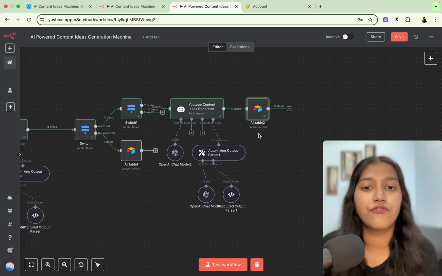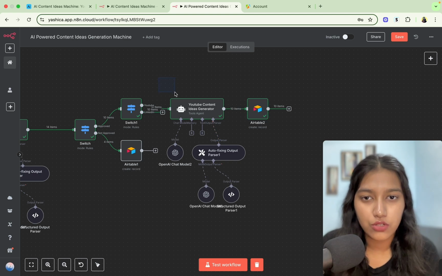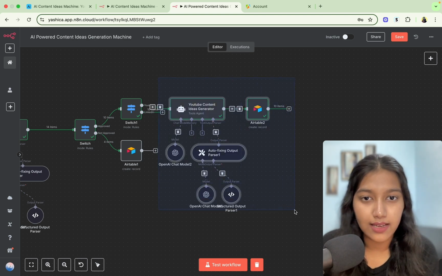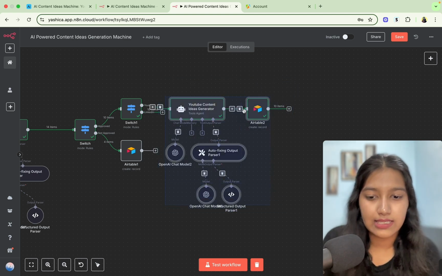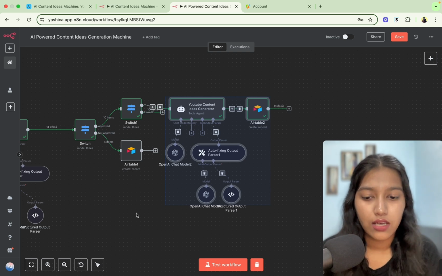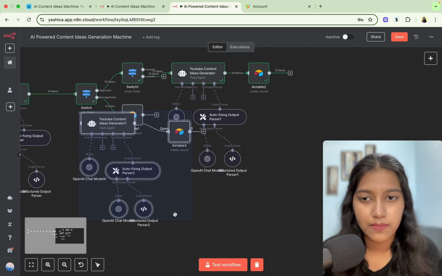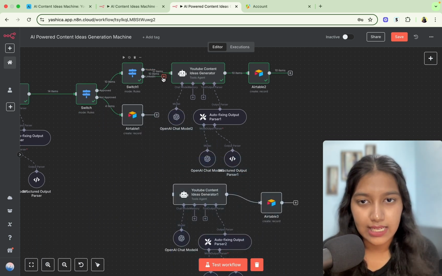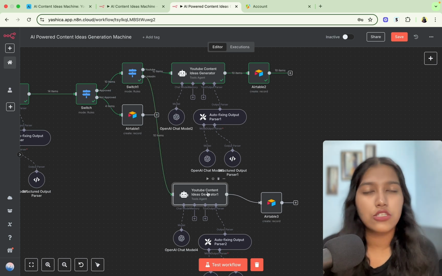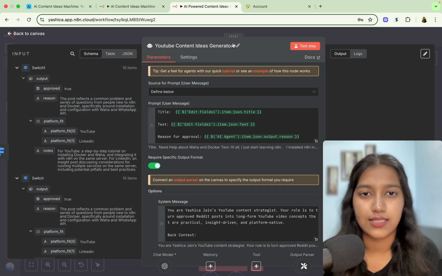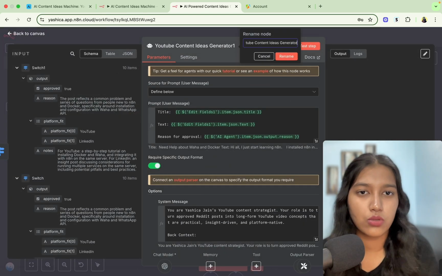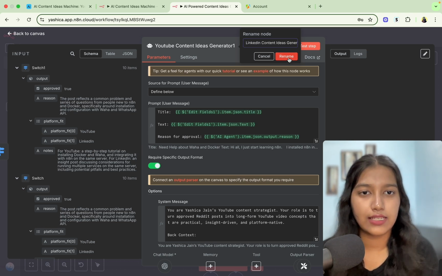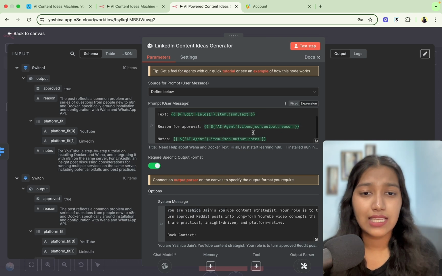LinkedIn is also very, very similar. So what we're going to do is copy this entire thing up. So all these, and we are going to basically do Command C or Control C, and then we're going to paste. We're going to drag it here. We're going to connect it to LinkedIn. And let's just change the prompts. The rest of it remains the same. First, let's change this. So this one is LinkedIn content ideas generator. Okay. Now, this thing remains the same.